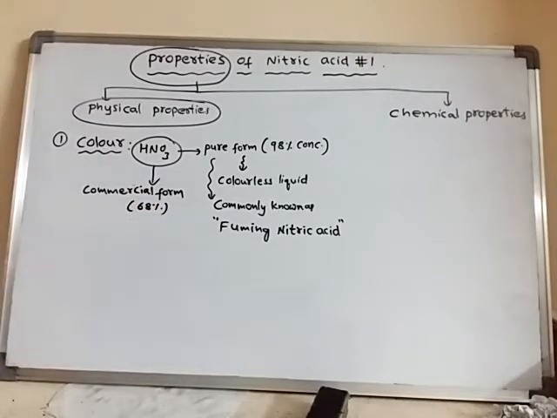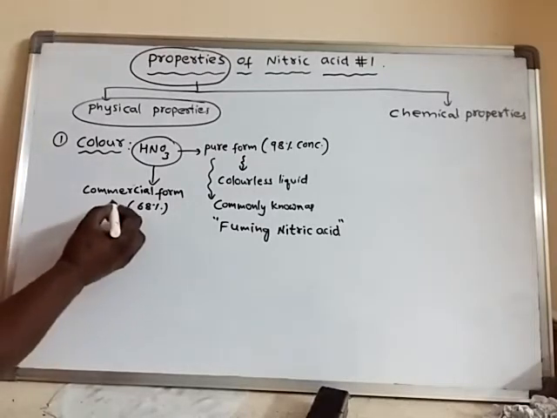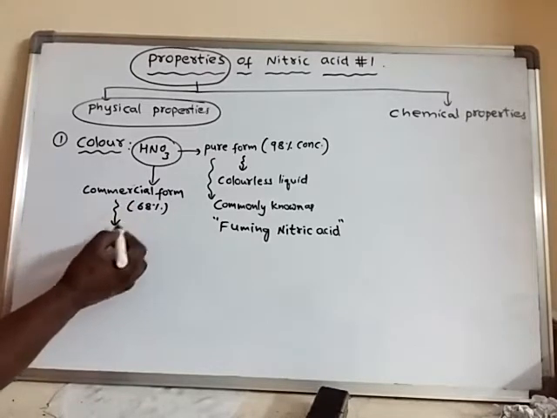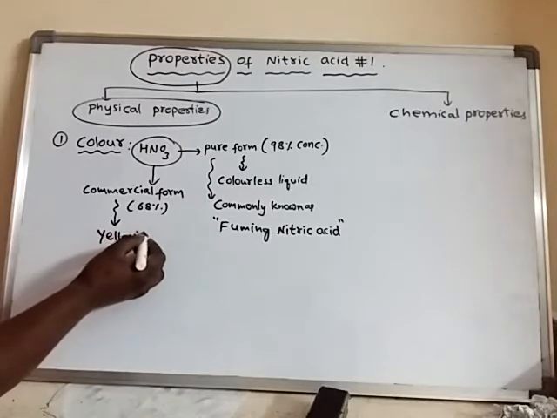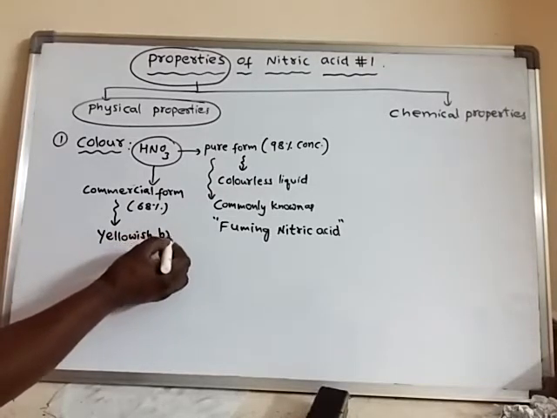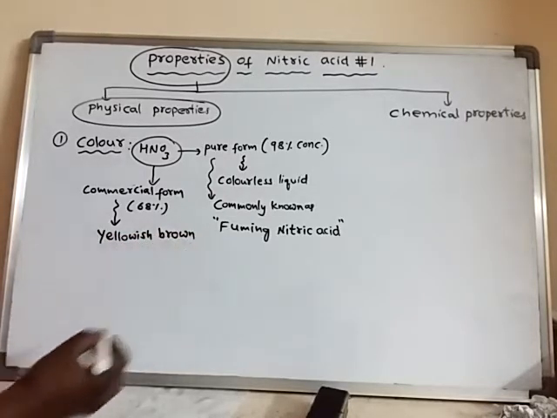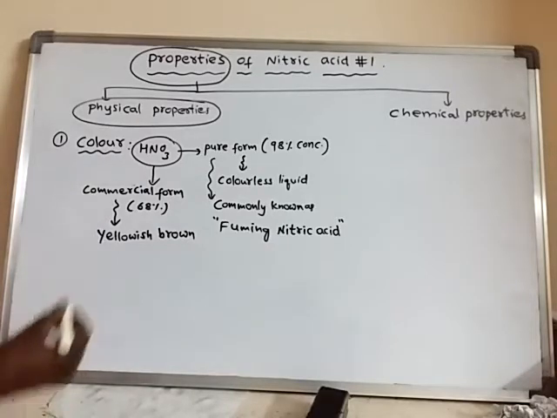So 68% concentrated nitric acid is called commercial nitric acid. If you see the color of this commercial nitric acid, it is yellowish brown in color.